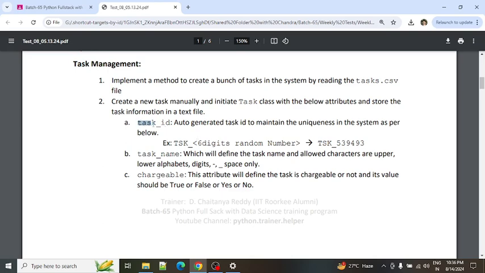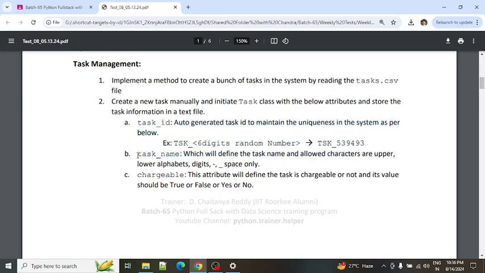The first information is the task ID. This task ID has to be generated automatically and it should be in this format: TSK underscore followed by a 6-digit random number. This is automatically generated, no need to take any input.